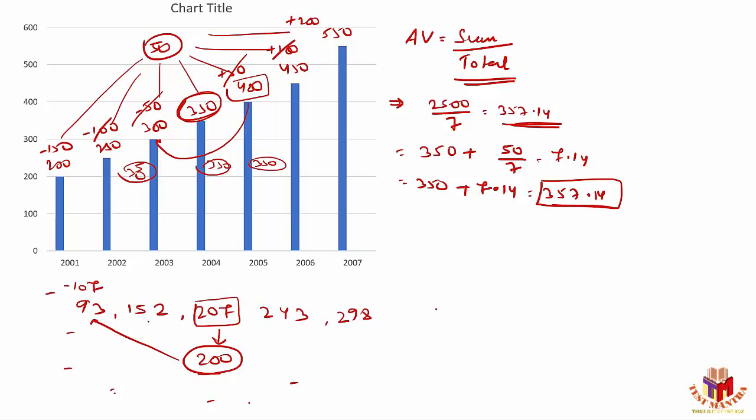This figure, if we take 152, now I can identify that this is 48 less than 200. If we take this one, 207, it's nothing but 7 more than 200, right? Now I'm comparing with 200. Remember this. Now, if we take this part, 243, it's definitely 43 more than 200. And the last part here is 98 more than 200.